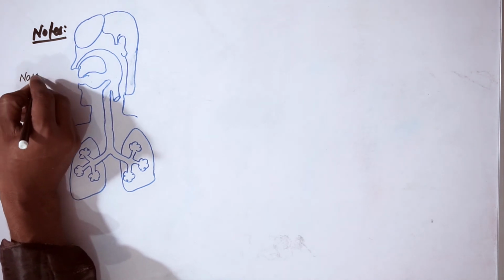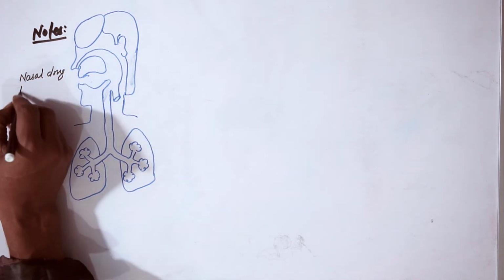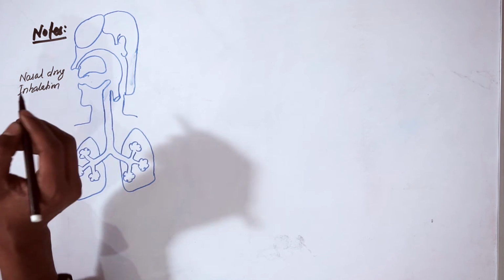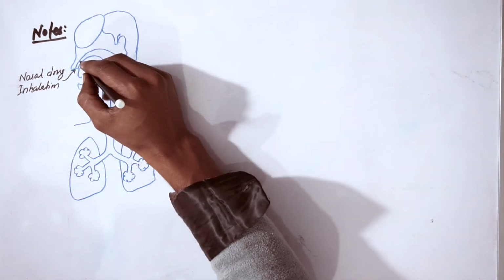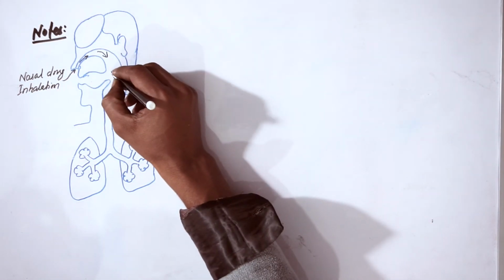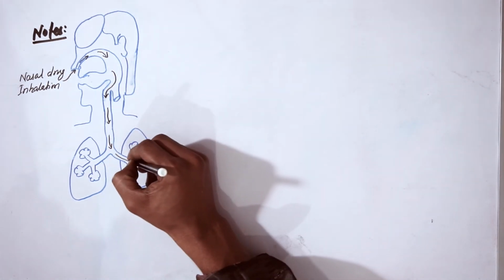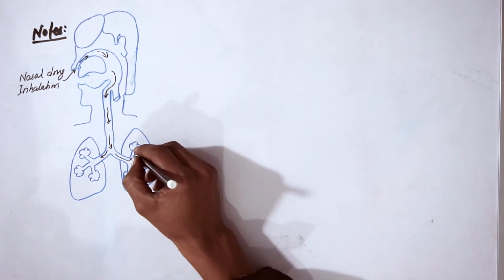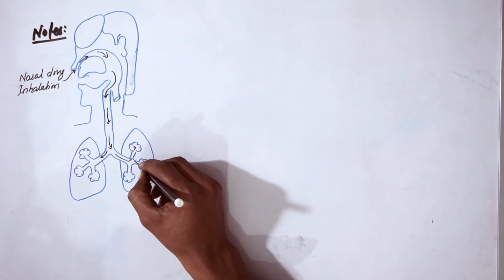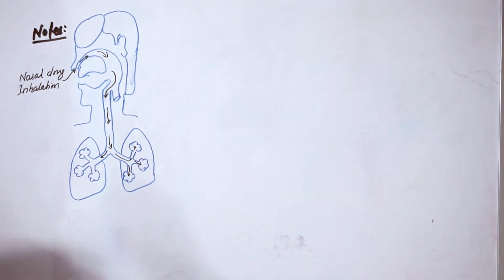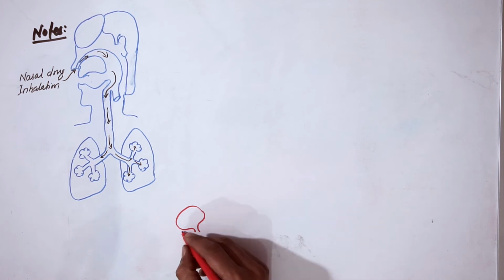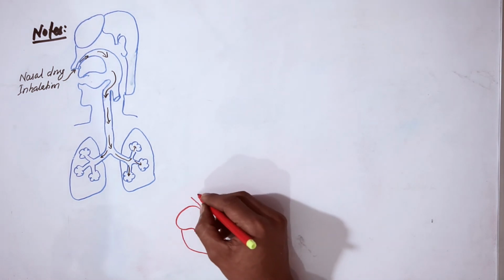So when a nasal drug or inhalation is given to the patient, the drug will travel through the nasal mucosa and go to the trachea, from the trachea to the bronchi, from the bronchi to the bronchioles, and to the alveolar sac, and alveoli or alveolus.